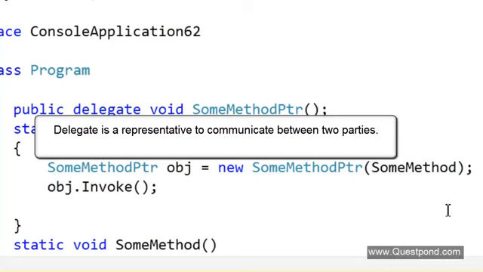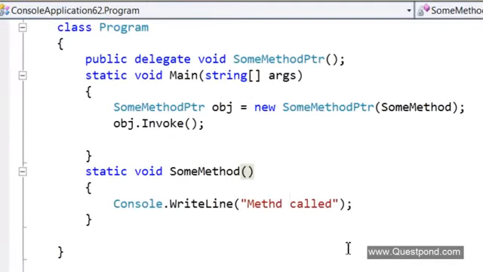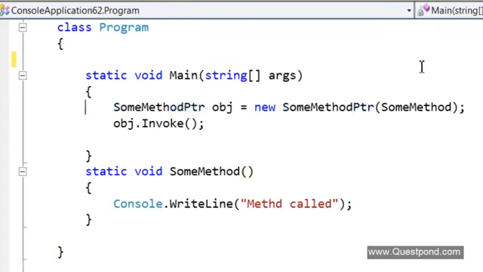So that is the meaning of delegate in the real world. And let me tell you, that is exactly the meaning of delegates even in C# at the end of the day. Delegate here in C# is meant to do communication between two things. Let me explain what it means. Now assume, for example, let me delete all the code I've written over here.